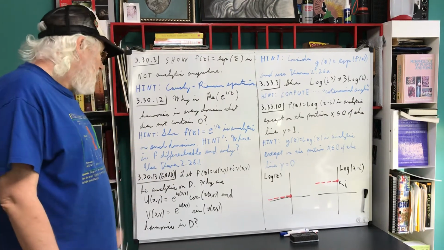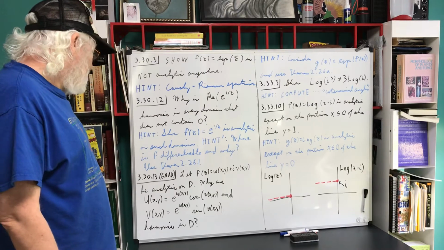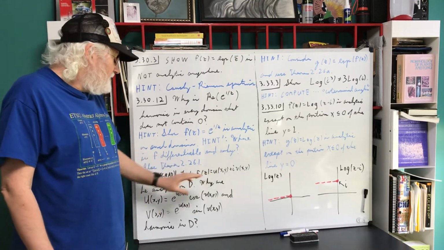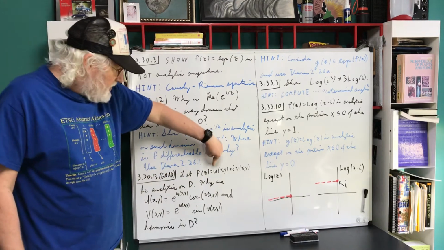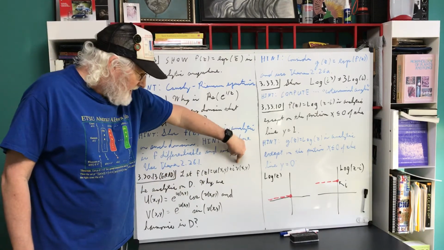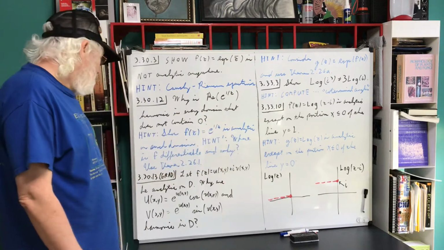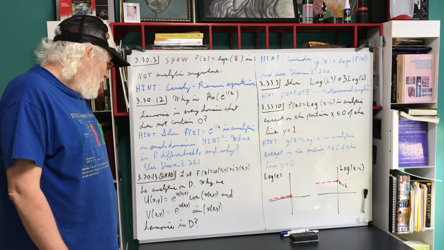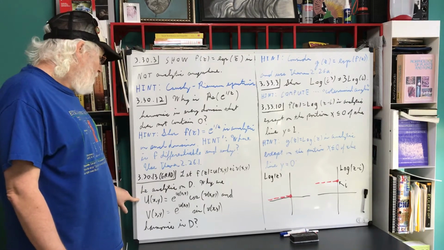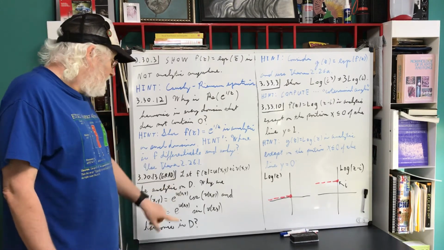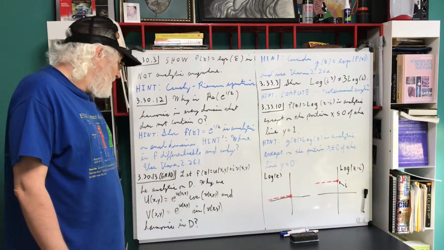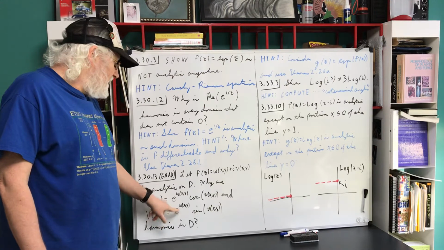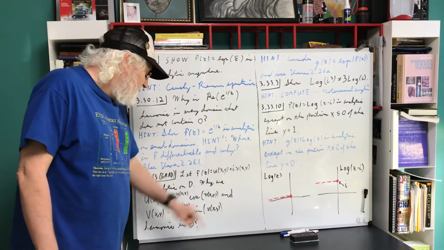The graduate problem is actually somewhat similar to this. It says let f of z, I've handwritten this, f of z is lowercase u of xy plus i lowercase v of xy for real and imaginary parts. Let this be analytic in a domain D. Capital U of xy is defined as e to the lowercase u of xy times the cosine of v of xy, and capital V of xy defined to be e to the u of xy sine v of xy.